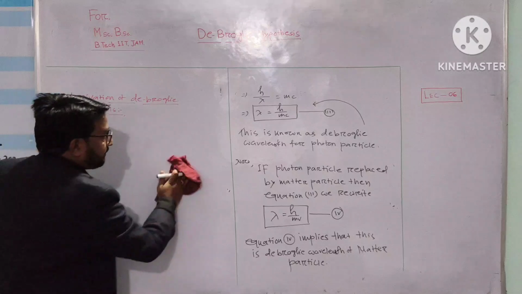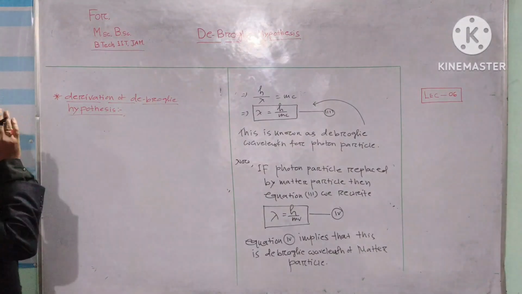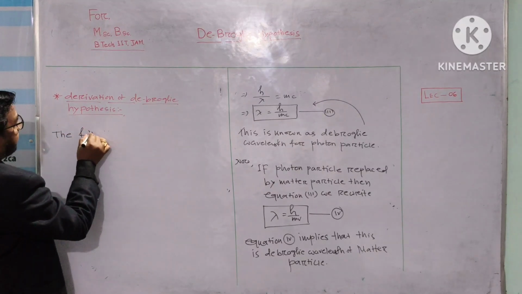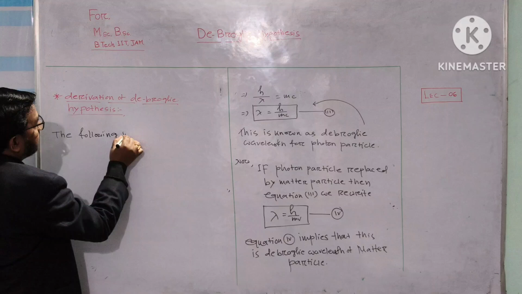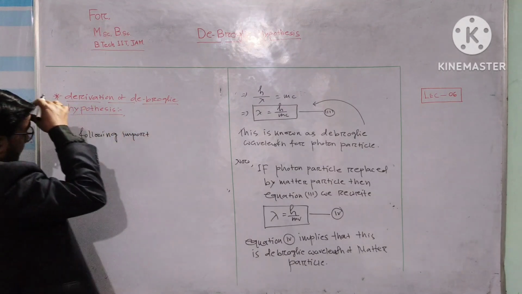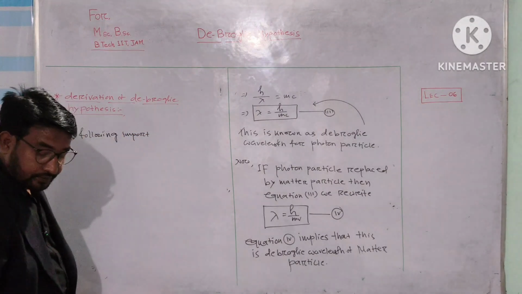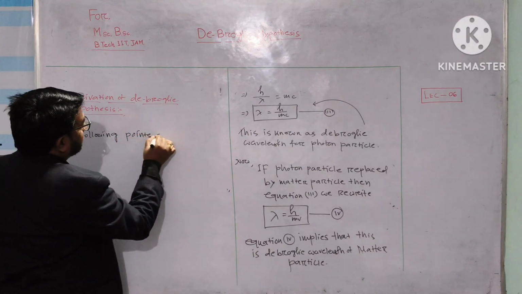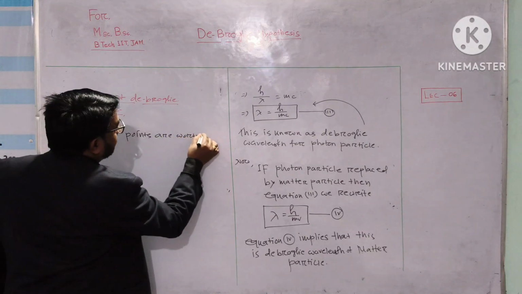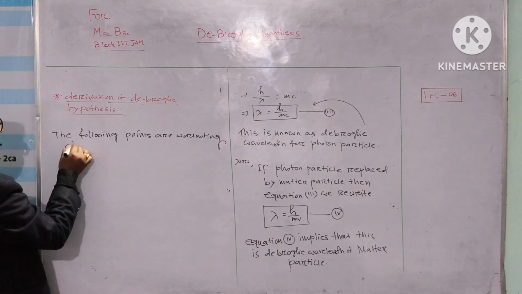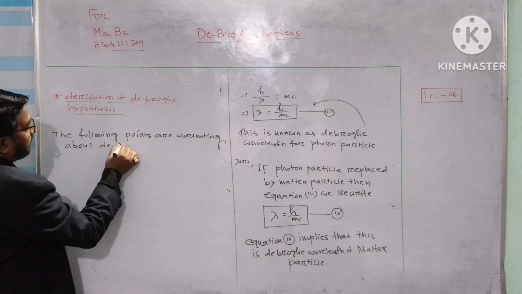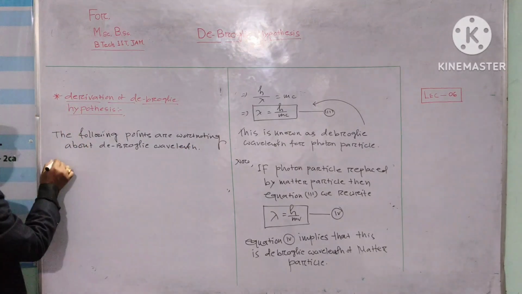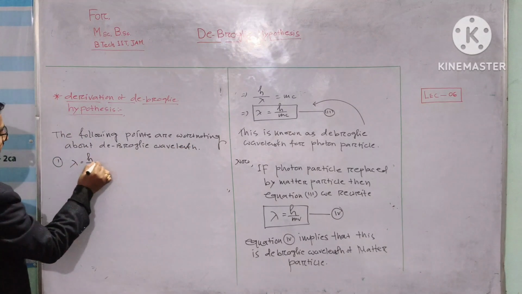Now the following important points are worth noting about de Broglie wavelength. Number 1, we know that lambda equals h by mv.